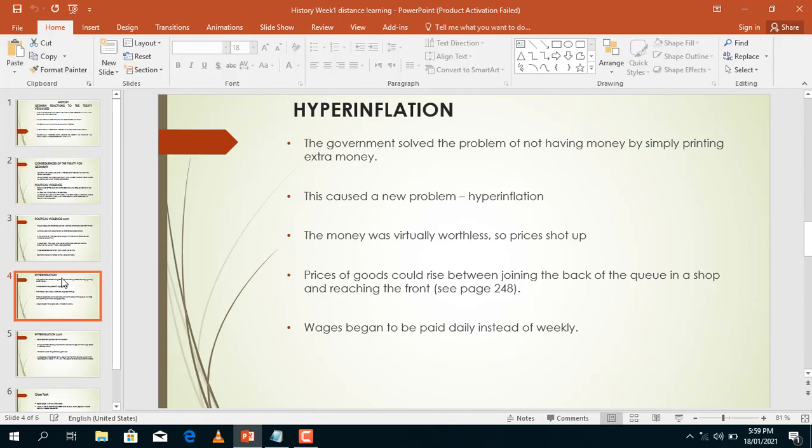Wages began to be paid daily instead of weekly. By wages, I mean salaries of workers. They had to be paid daily now, instead of weekly. It means that because the money was being produced rapidly, it had to be disposed of rapidly. So the more money was being produced, the more it had to be spent on goods and services.